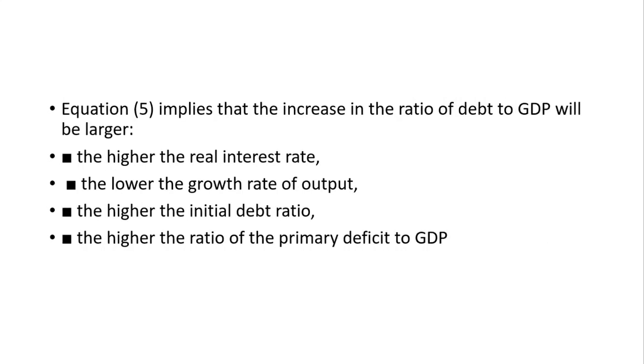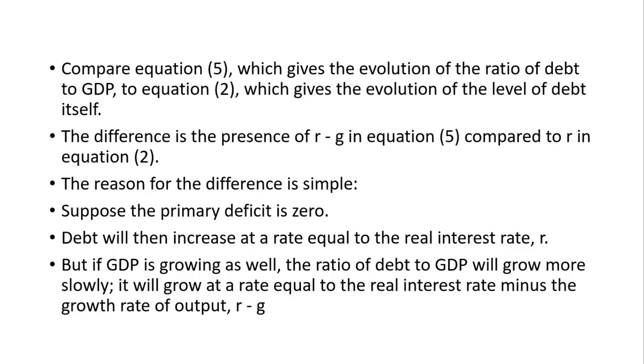It means that the increase in the ratio of debt to GDP will be larger the higher the real interest rate, because we will have to pay more debt servicing. The lower the growth rate of output, the higher the ratio of debt to GDP will be. The higher the initial debt ratio, the higher the ratio of primary deficit to GDP.